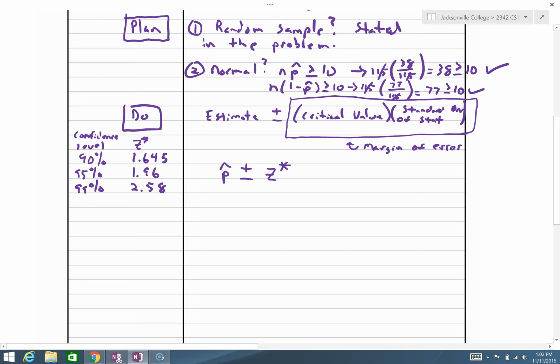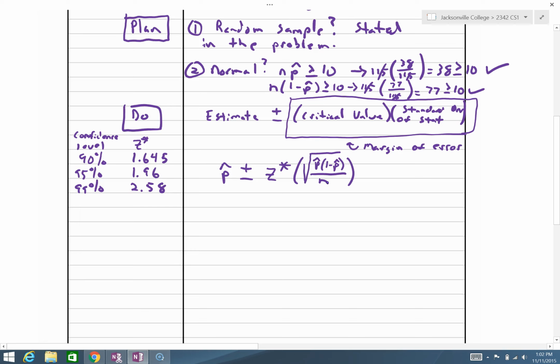Okay. Our standard deviation of our statistic for the proportions from our sampling distribution section said this. It's going to be the square root of p hat times 1 minus p hat divided by n. Okay.